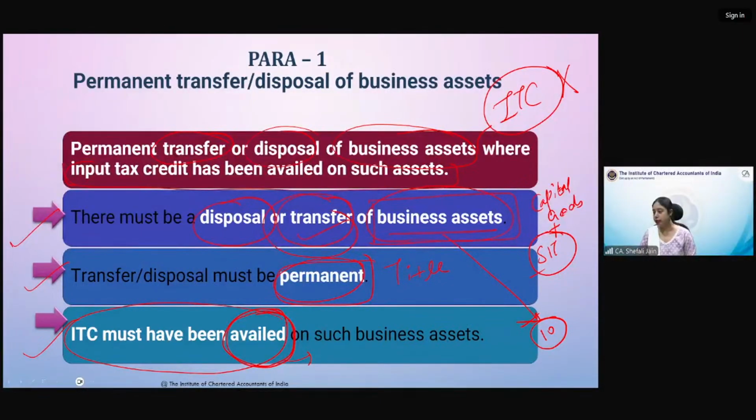You said ITC cannot be claimed. What's the point? Okay, I think you have got it. Certain items the ITC is blocked. That we'll see in one example. We will see, so you'll get an idea.